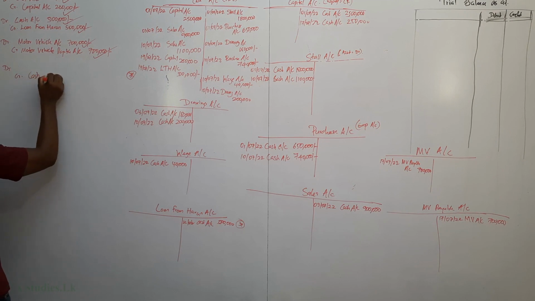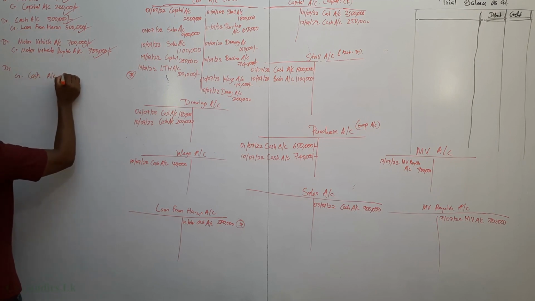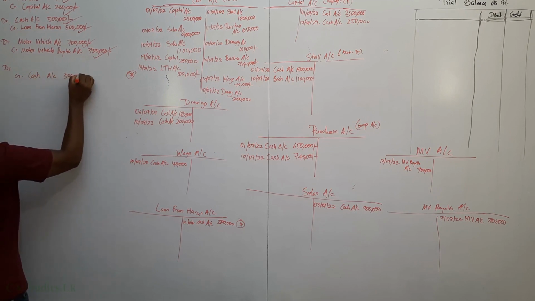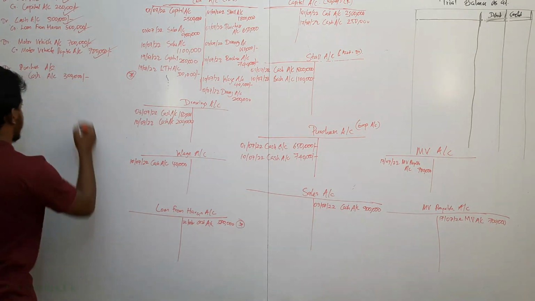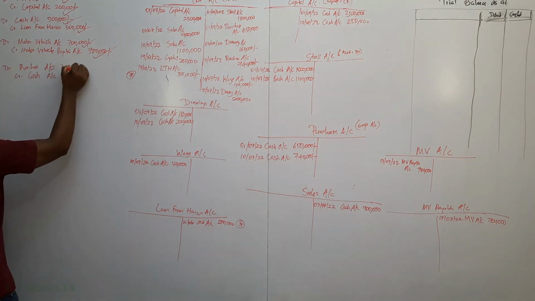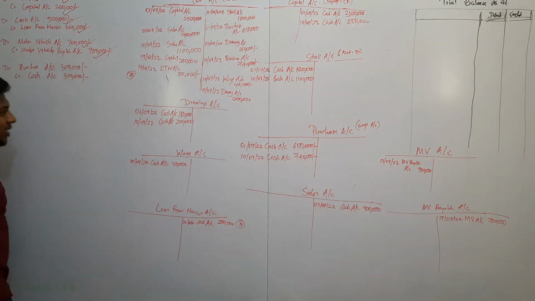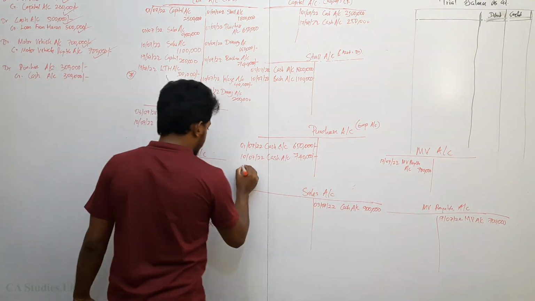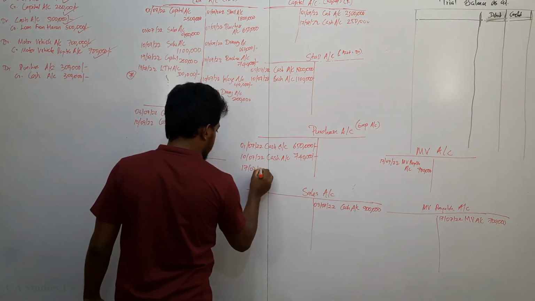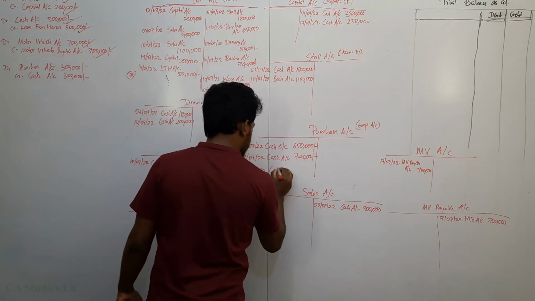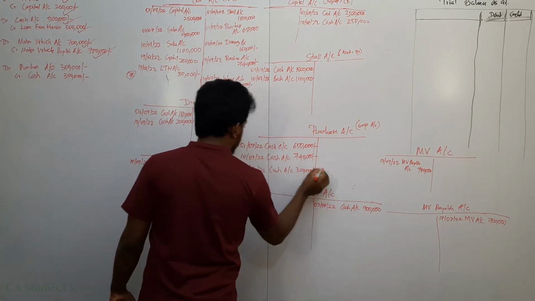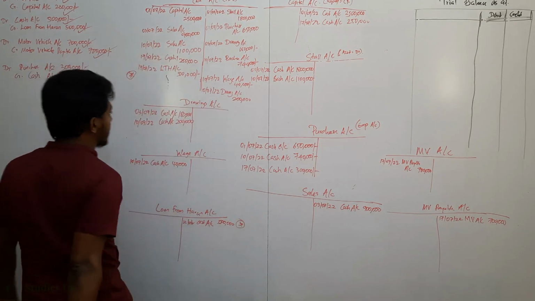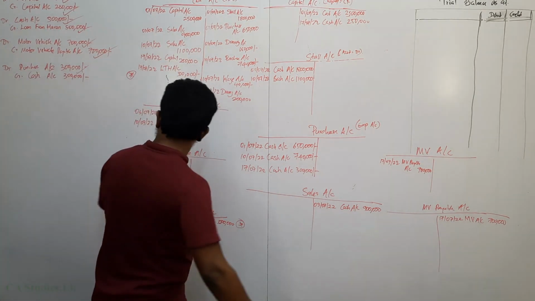So the credit side of cash increases. That is 300,000. Purchase increases. So the debit side of purchase increases because purchase is an expense. Expense is debit side. If expense increases, the debit side should increase. So purchase on 17 July 2022, cash account 300,000. I pass this. Let's tick. Now cash credit. I have no place to write this.